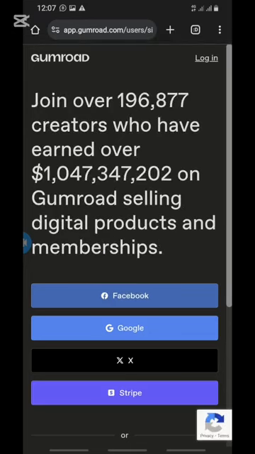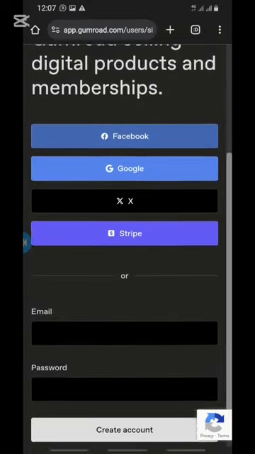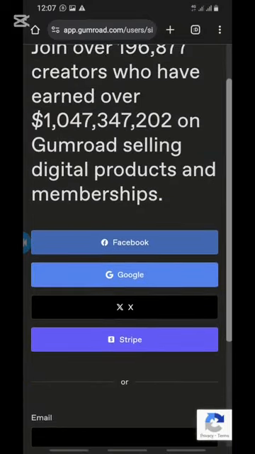Okay, boom. It's telling us to join over 196,877 creators who have earned over, you can see the money there on Gumroad, selling digital products and memberships. So what you need to do here, if you have not signed up, is to sign up either through your Facebook or your Google or your Twitter account or Stripe.